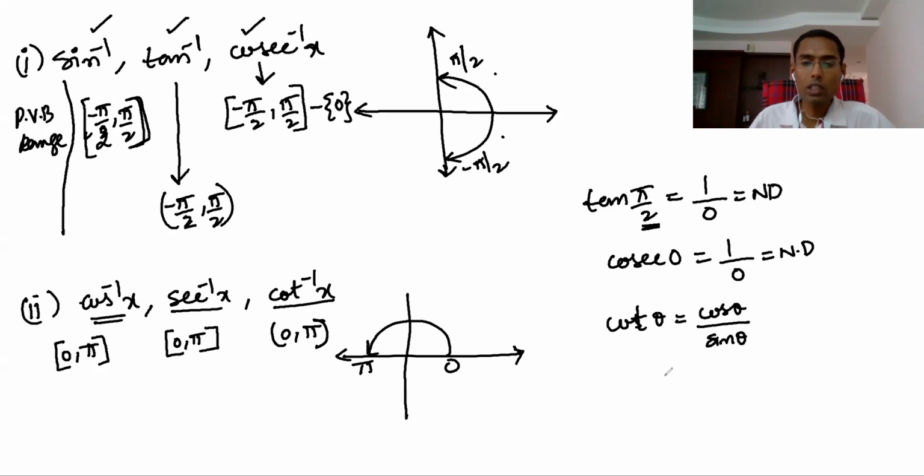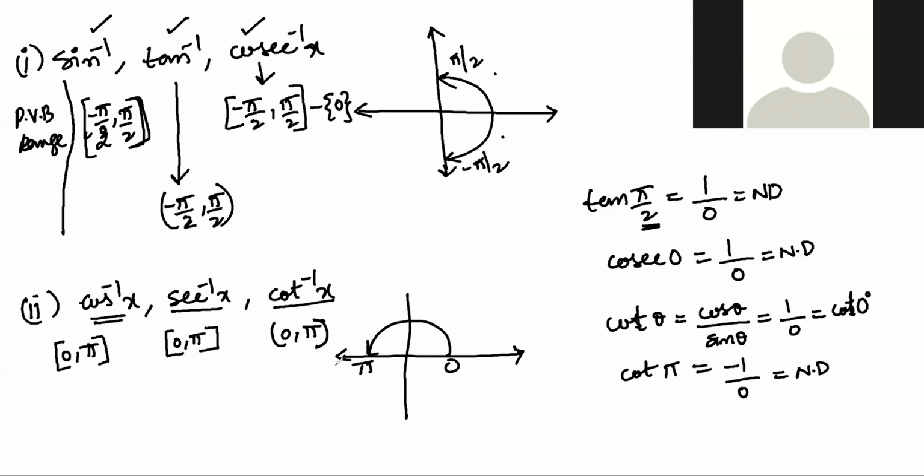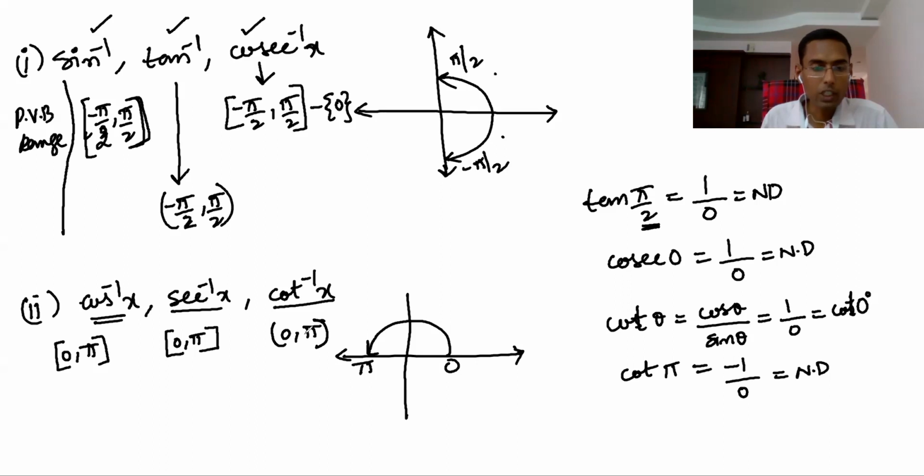So cot 0 degrees is cos 0 by sin 0, which is 1 by sin 0, not defined. So cot 0 is not defined. Similarly, cot pi means cos pi, which is minus 1, by sin pi, which is 0. So this is not defined. Therefore, 0 and pi we are excluding. Wherever it's not defined, we are excluding that.